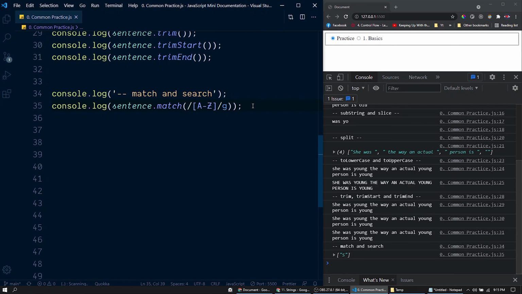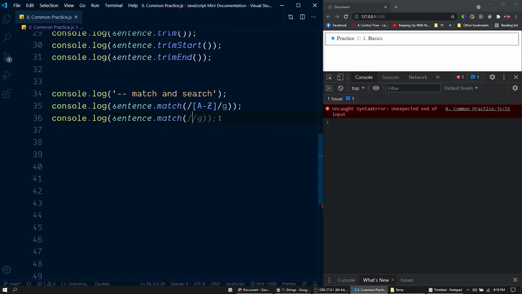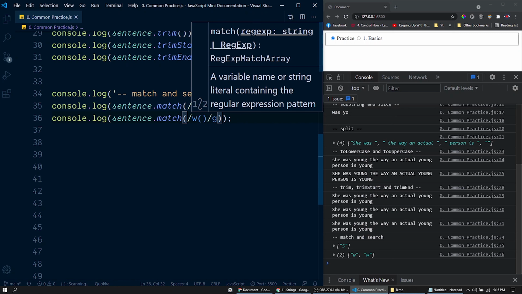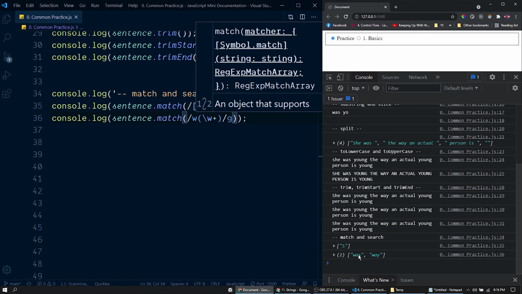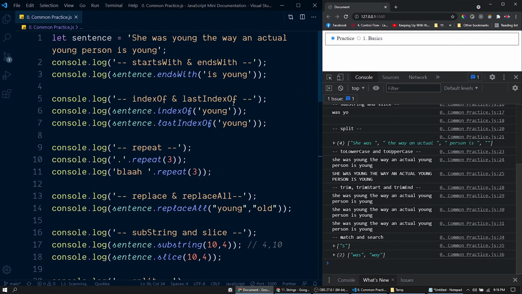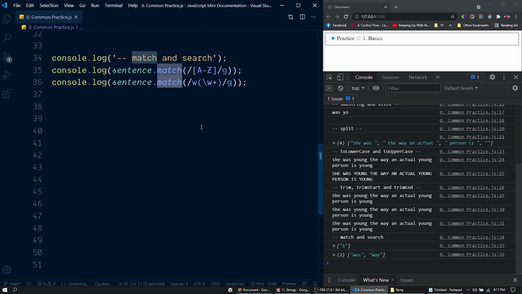Now let's try one more example. For that, let me duplicate this line. This time I want to have words starting with W. So here we have the corresponding regular expression. So these are the two words starting with W, was and way. So this match function will return the substring which matches this regular expression pattern here.